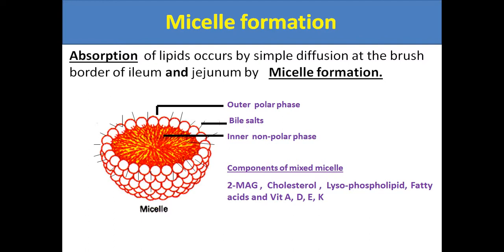The components of a micelle are 2-monoacylglycerol, cholesterol, lysophospholipid, fatty acids, and vitamins A, D, E and K.